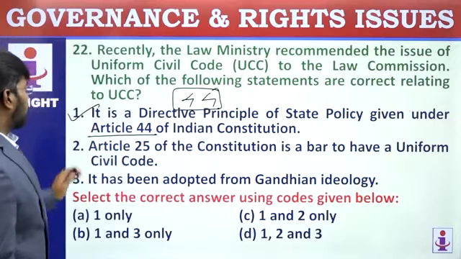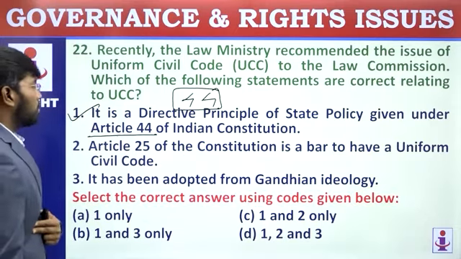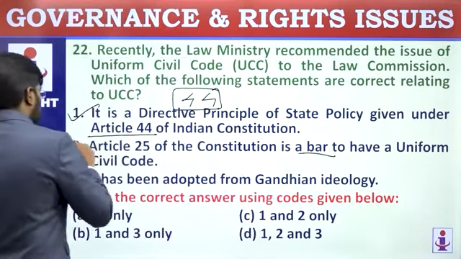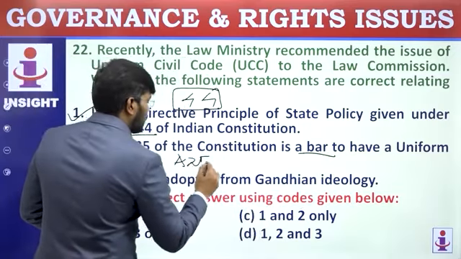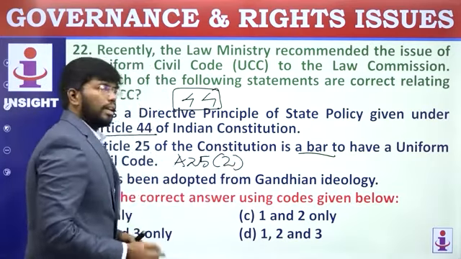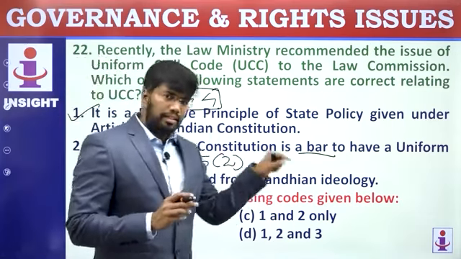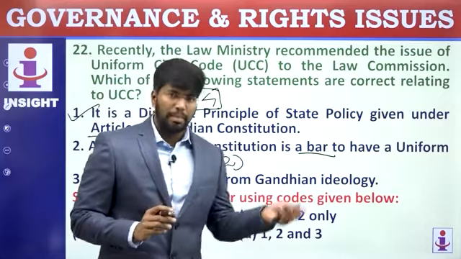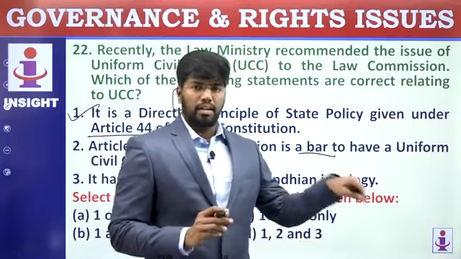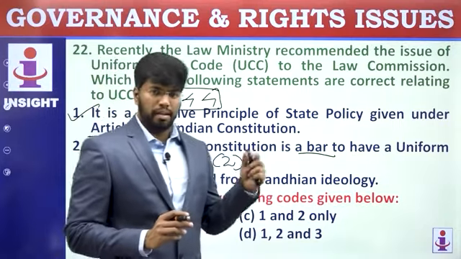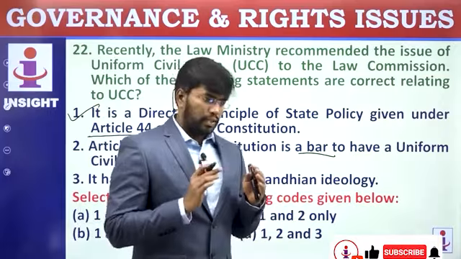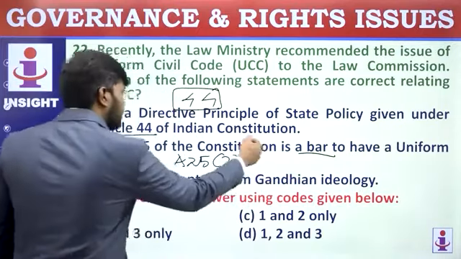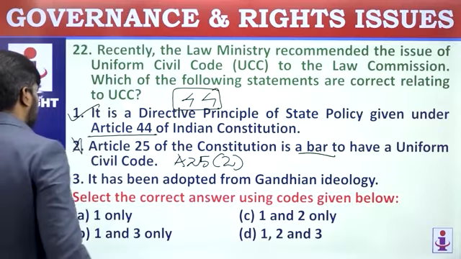Easy to remember. Then read the second statement. Article 25 of the Constitution bars having a Uniform Civil Code. It doesn't bar. Article 25, clause 2 says that nothing in Article 25 can prevent a state from framing a law to regulate or restrict a secular activity. If it is for secular activity, the government can frame a law. So it doesn't bar. So the second statement is wrong.